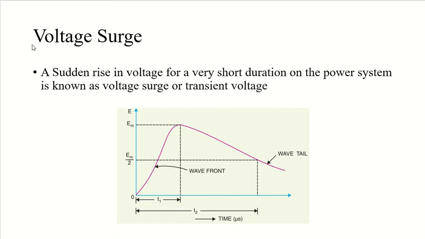We are going to discuss them in detail, so no need to worry. But by far, for most of the time, the origin of such over voltages and the important transients which cause major damage to my equipment is lightning strokes, or lightning striking.